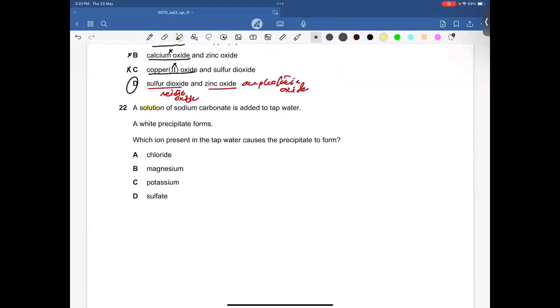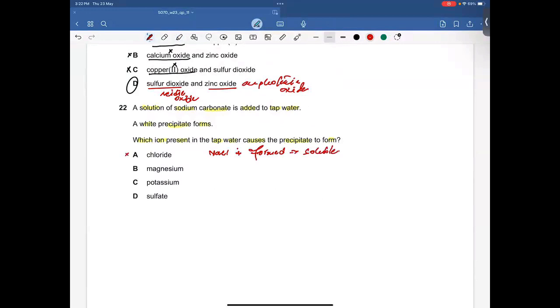Question 22. A solution of sodium carbonate is added to tap water. A white precipitate forms. Which ion present in the tap water causes the precipitate to form? When sodium carbonate is added, sodium chloride is formed in the first option. Sodium chloride is soluble, right? So it's not going to form a precipitate.